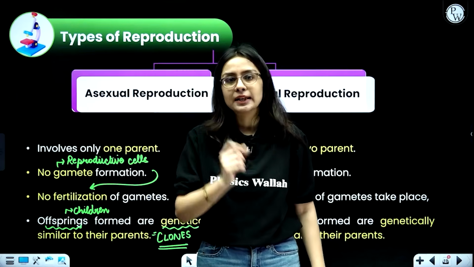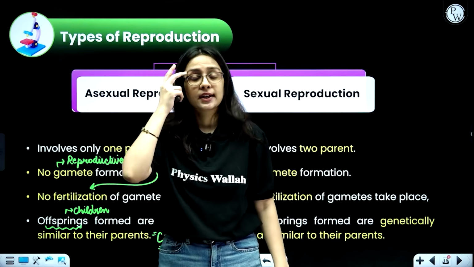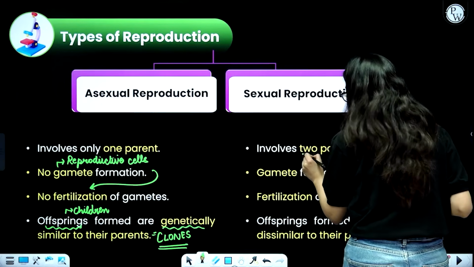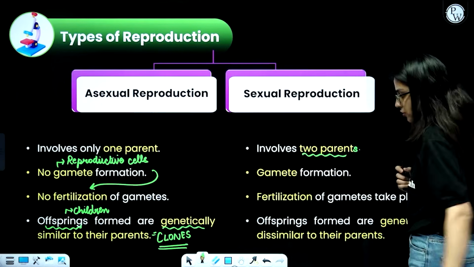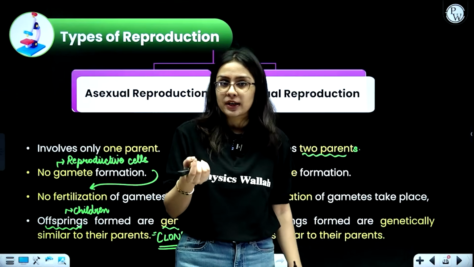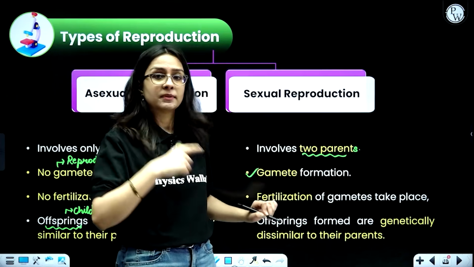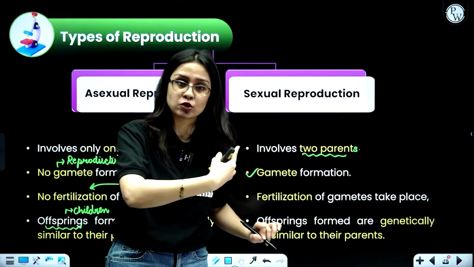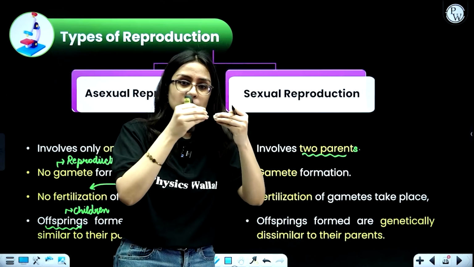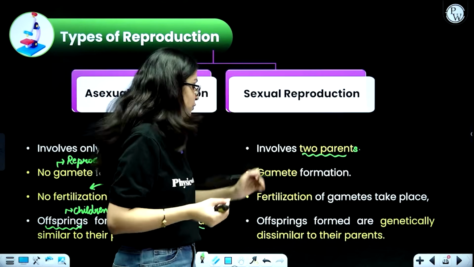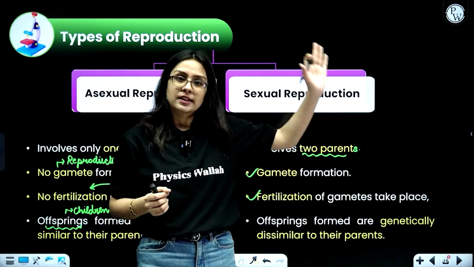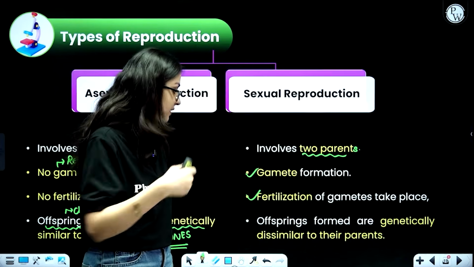Talking about sexual reproduction, which also takes place in humans, right? It involves two parents. There is involvement of two parents in case of sexual reproduction. In sexual reproduction, gametes are also formed, beta. Gametes are your reproductive cells. So since the gametes are formed, there will be fertilization of gametes also. Gamete fertilization means simply the meeting of two gametes. They fuse, their nuclei also fuse. So fertilization of gametes also takes place. Not to worry, we are going to cover this in your further sessions.